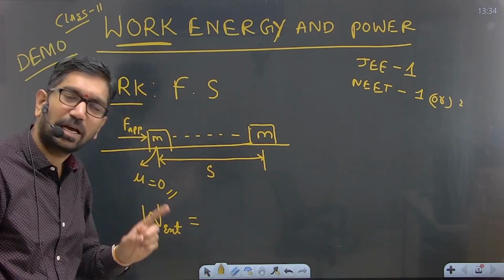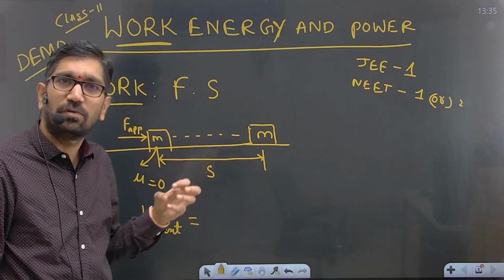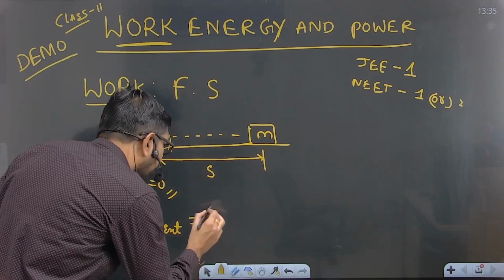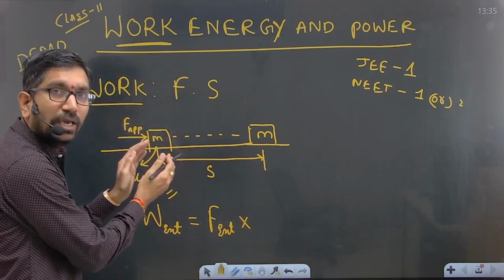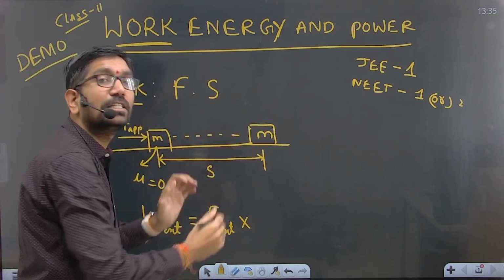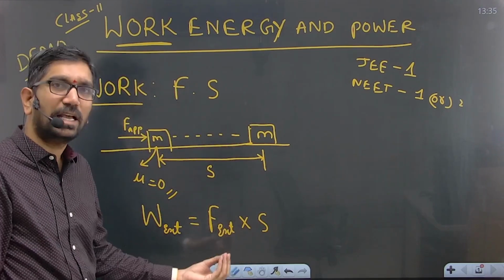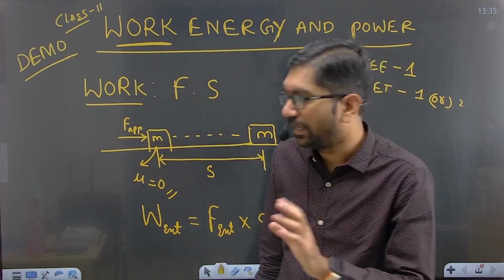That's why I have mentioned here that the external work done by you is equal to the force you have applied on the block and how far it has travelled. It has travelled a distance s, and this is called work done.